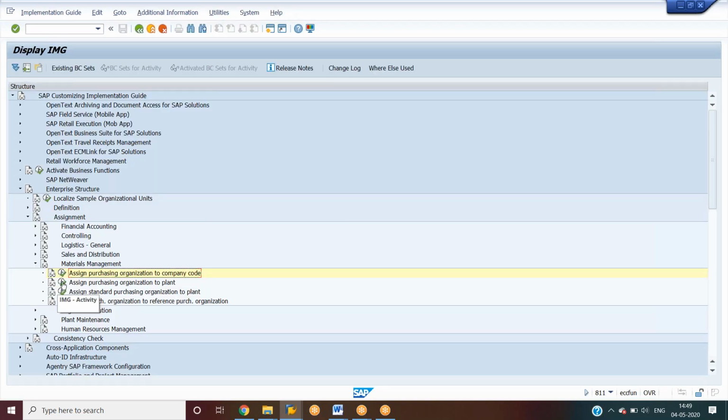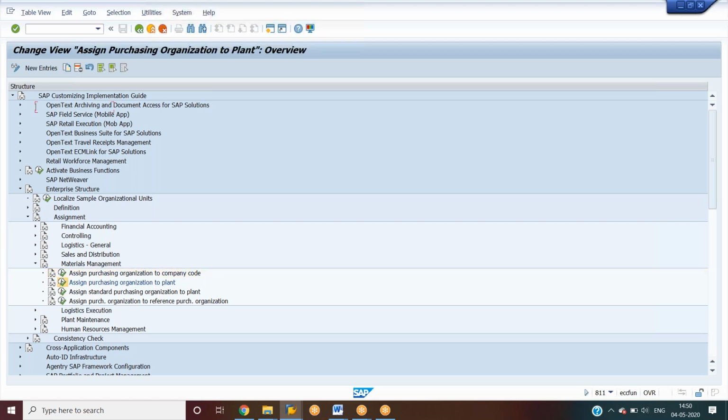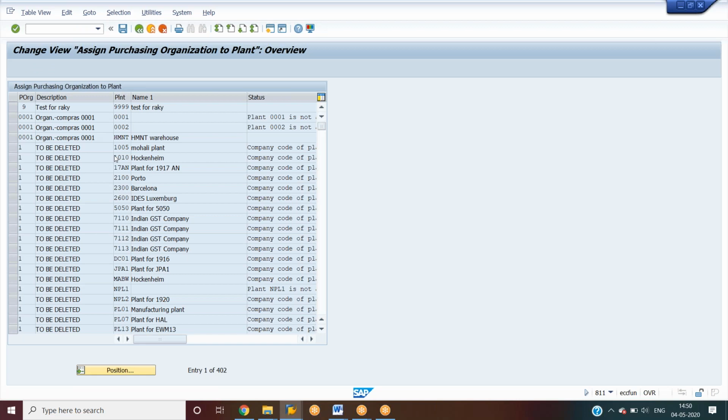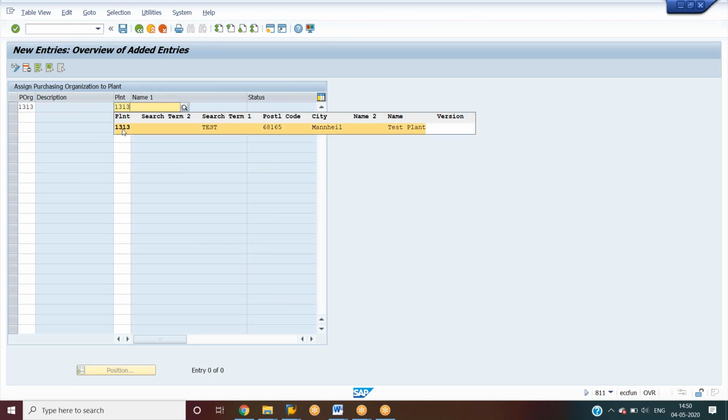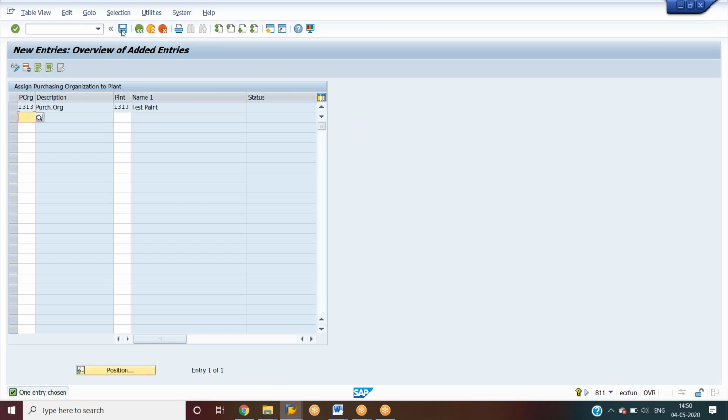So then after purchasing organization to plant, we have to click on new entries, and purchasing organization what we created 1313. Plant is 1313. Click enter, save.